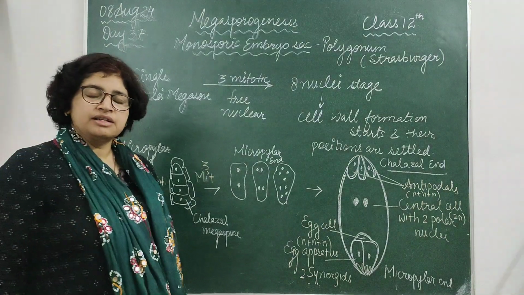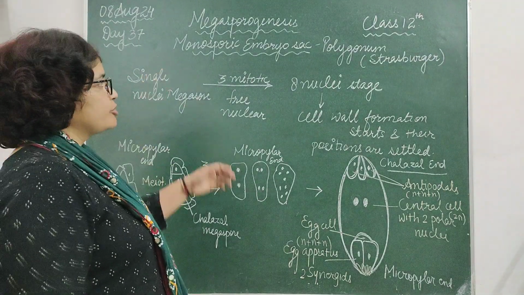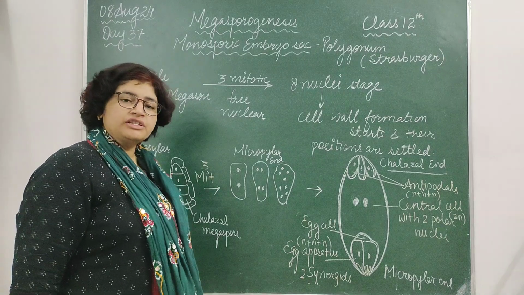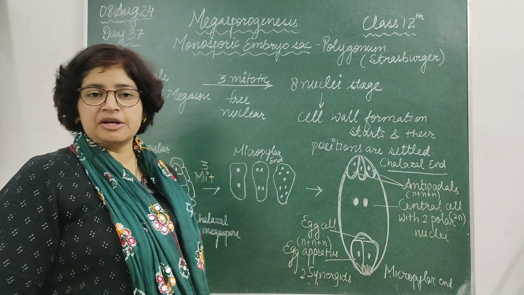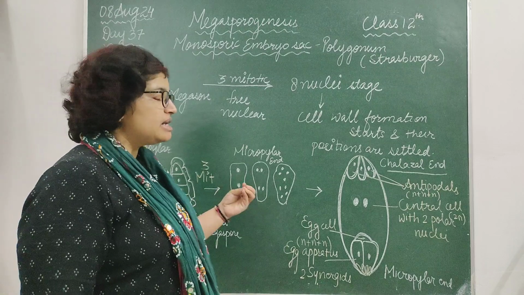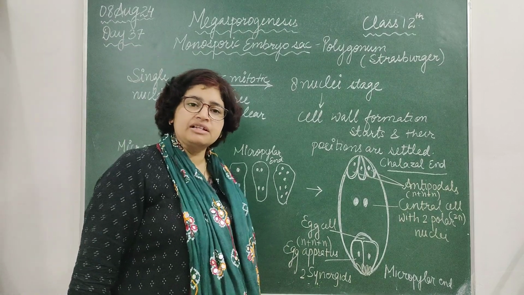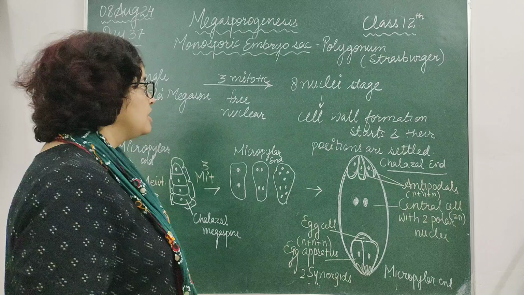Good evening, students. This is our next video regarding megasporogenesis. In the previous video, we studied what megasporogenesis is, and here we will study how the female gametophyte will become a 7-celled, 8-nucleate structure.